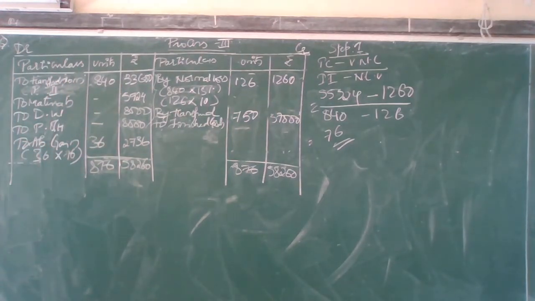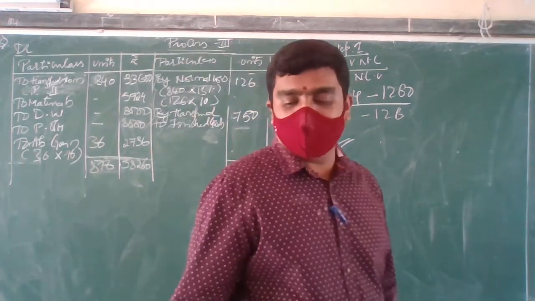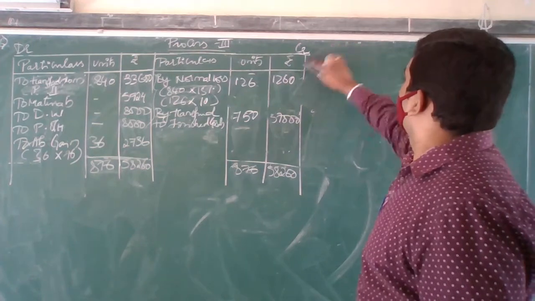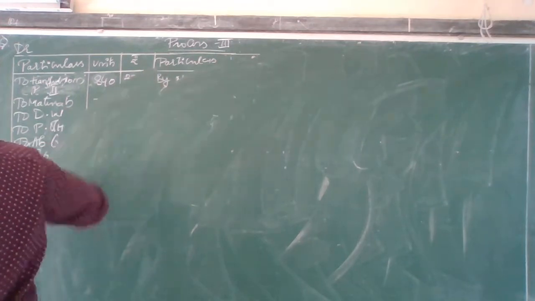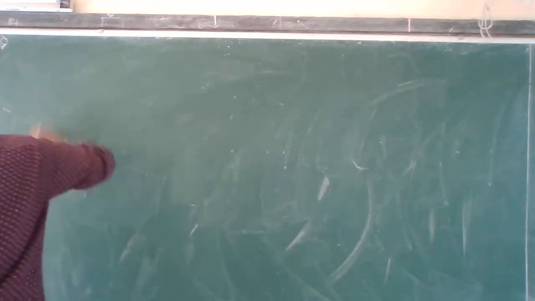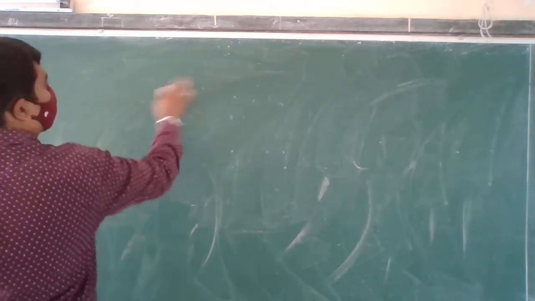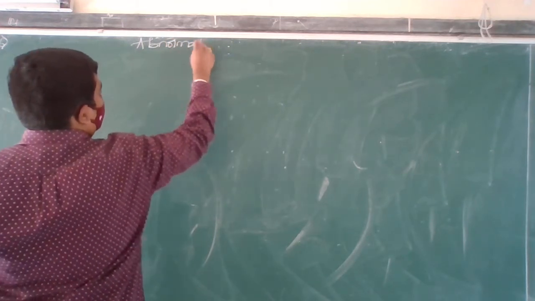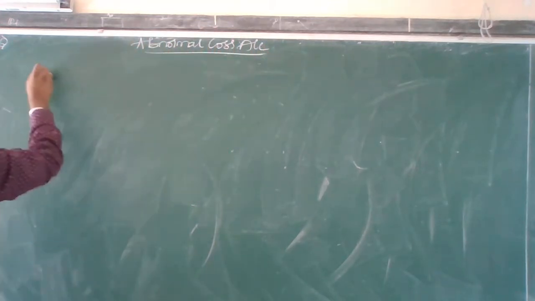Everyone is clear? Okay. Now we'll move on to the last concept of this problem, where I have to prepare the abnormal loss account. Abnormal loss and abnormal gain. Abnormal loss account.